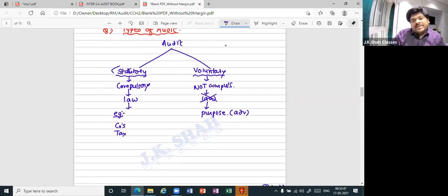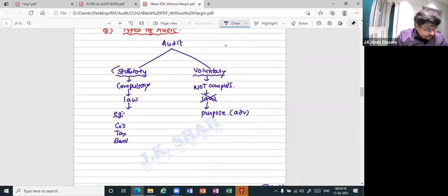Tax audit is something which is compulsory under the Income Tax Act 1961. The Act specifies that if your turnover or income is greater than a certain amount, then you will have to get your financial statements audited. Use common sense: even if you like it or not, will you have to do audit? Yes. Why? Because of the Income Tax Act 1961. Then ultimately that becomes compulsory. So that becomes statutory.